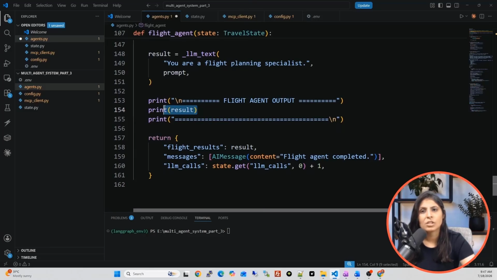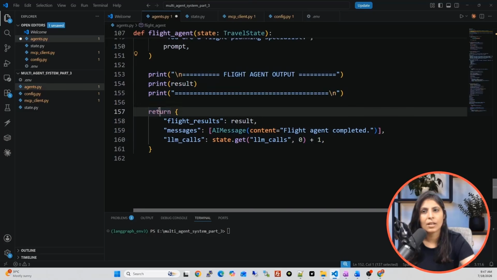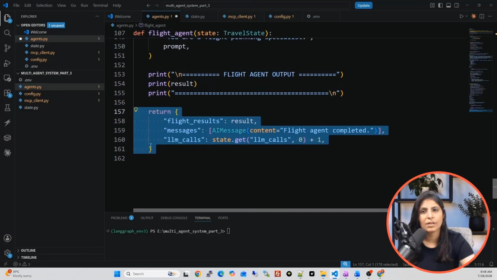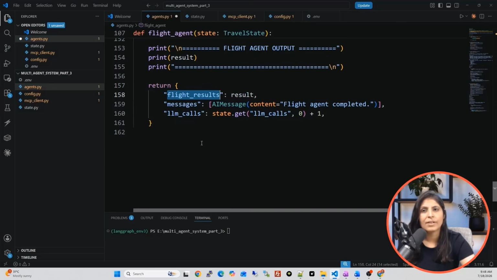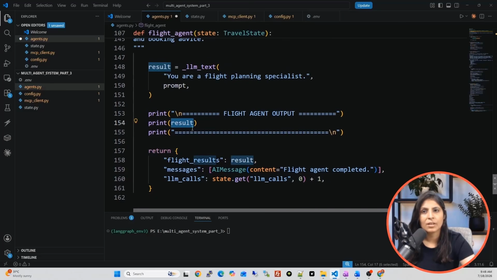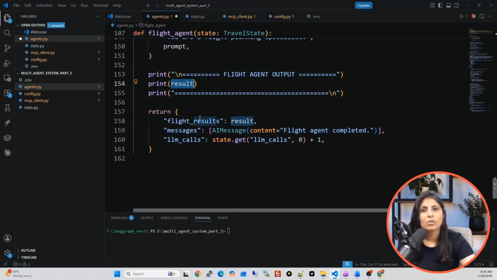Then we are just printing the result of the LLM on the screen, and then this function is returning this. See, in flight results, the result variable. This is the result of our flight agent. So flight result key, which is in a state, there we are updating the result. We are also updating the messages key, and LLM calls is also getting incremented because we are using the LLM.